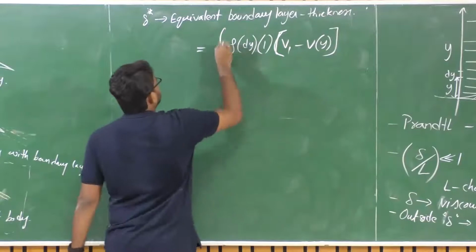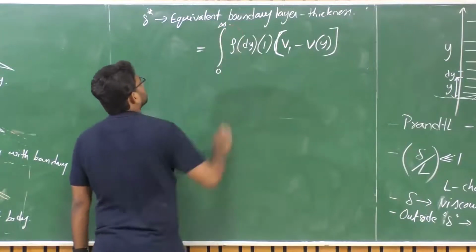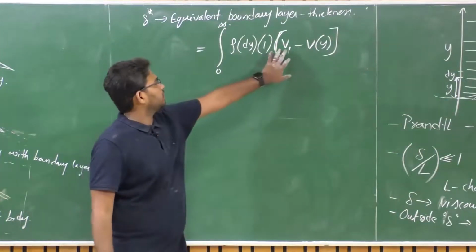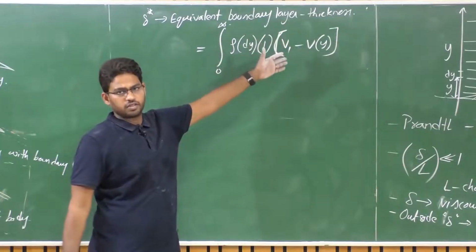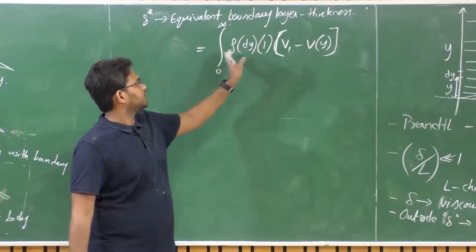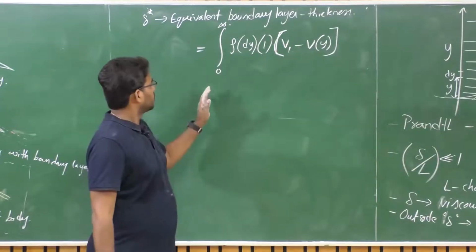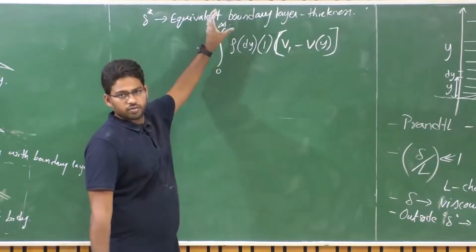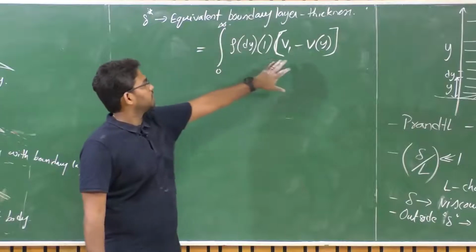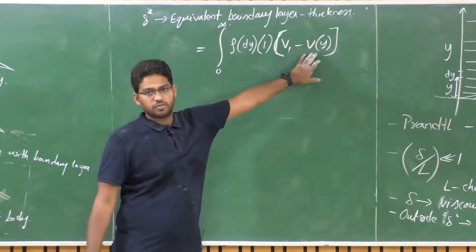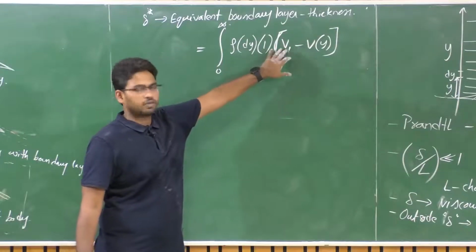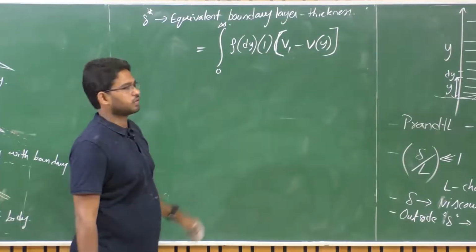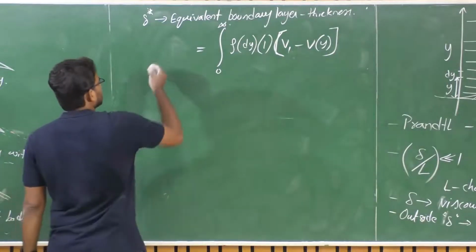So if you integrate this from 0 to infinity, at a location where vy becomes 0.99 times v1, this particular integral will not have any meaning. So you can say 0 to some value of y where the local velocity becomes close to the free stream velocity, right? So this must be equal to,